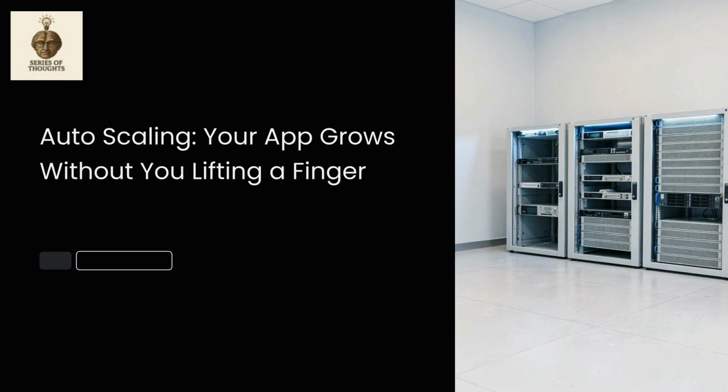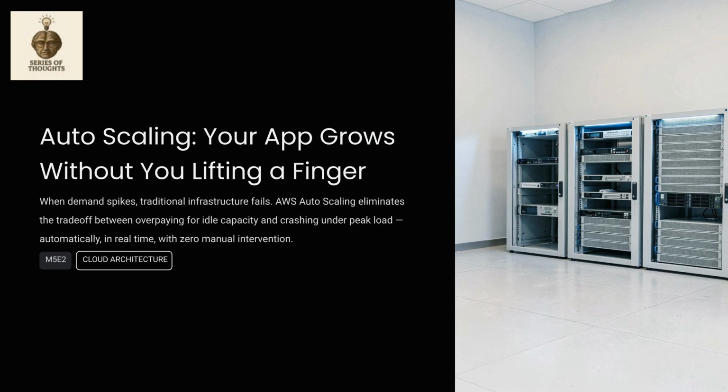Welcome to this video on AWS Auto Scaling, where your application grows without manual intervention. Traditional infrastructure often fails under demand spikes, forcing a trade-off between overpaying for idle capacity and crashing under peak load. AWS Auto Scaling eliminates this, adjusting capacity in real time automatically.